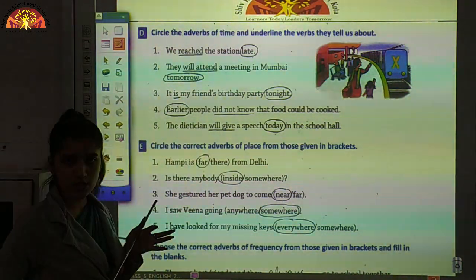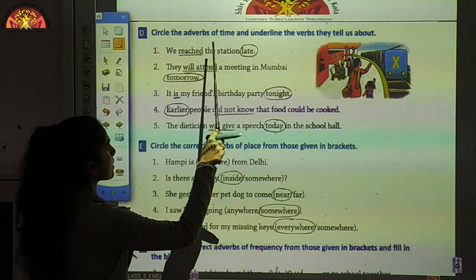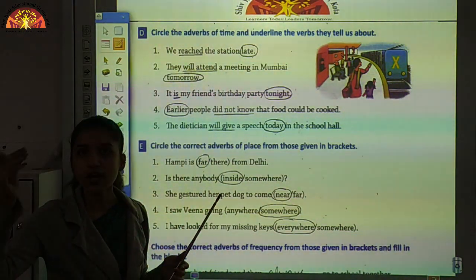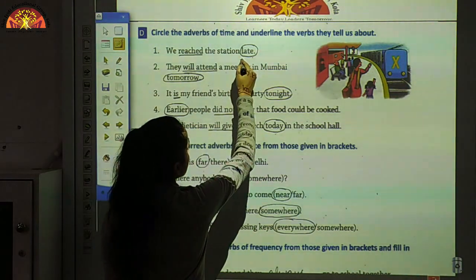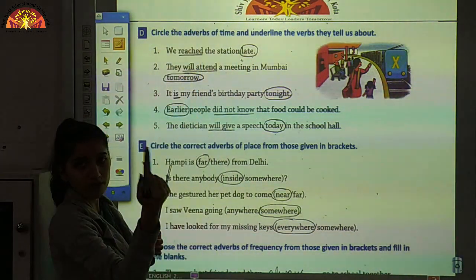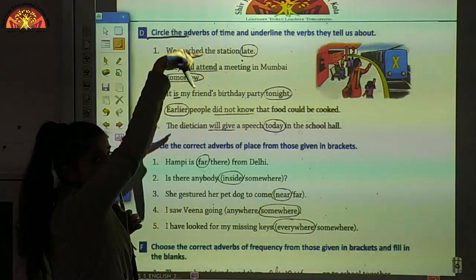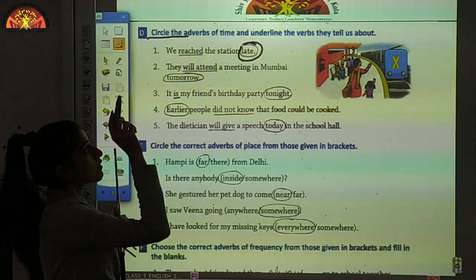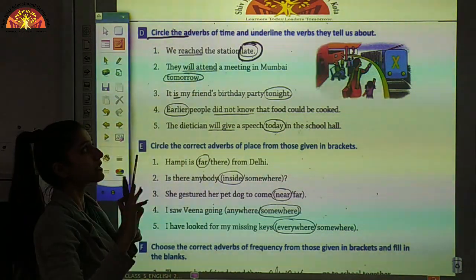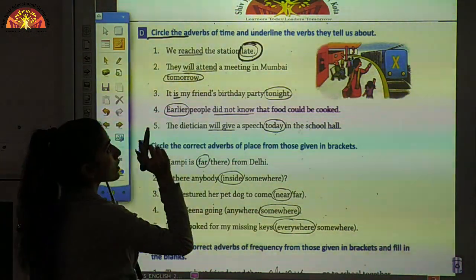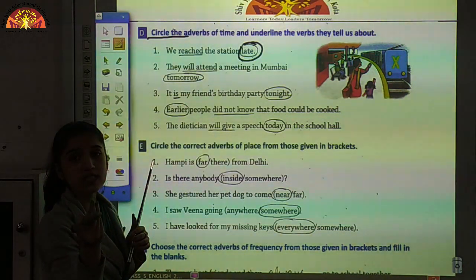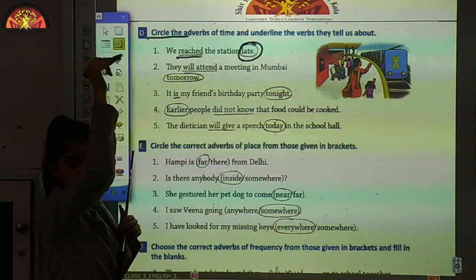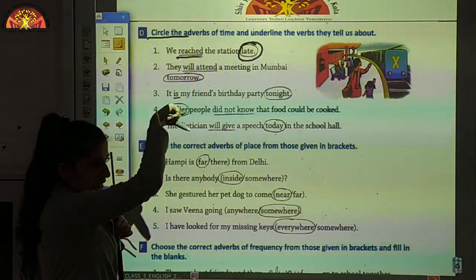I am taking the first one. We reached the station late. So when did we reach the station? We are getting the answer as late. So this is the adverb of time. And what we have to do? We have to circle the adverb of time, so we will circle it. And we will underline the verb that tells us about it. So what is the verb over here? What is the action? That is reached. So reached is the verb. We will underline it.